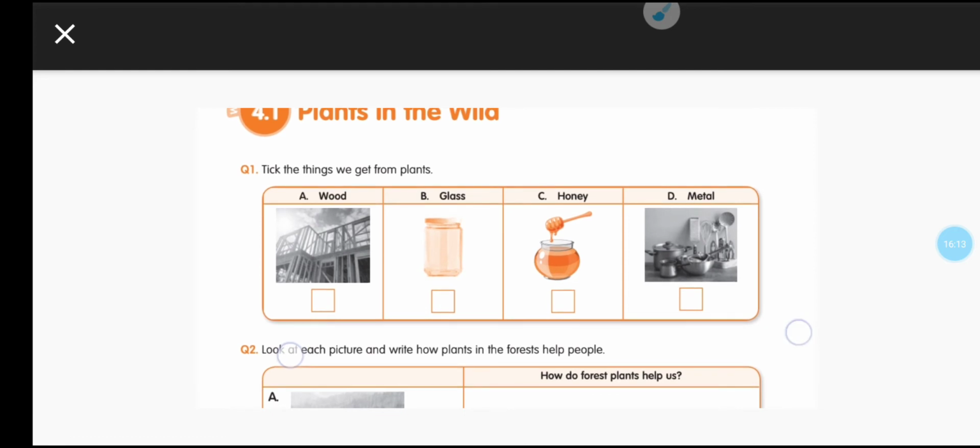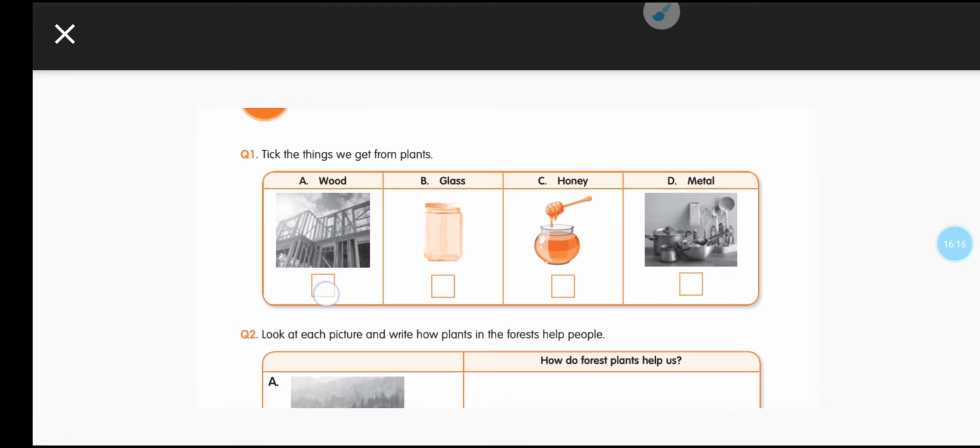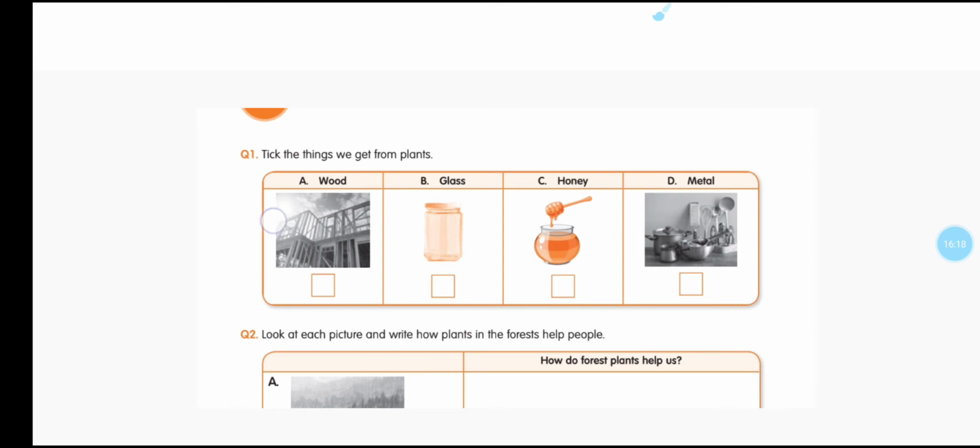Tick the things that we get from plants. Are we getting the wood from plant? Yes, definitely we are getting.